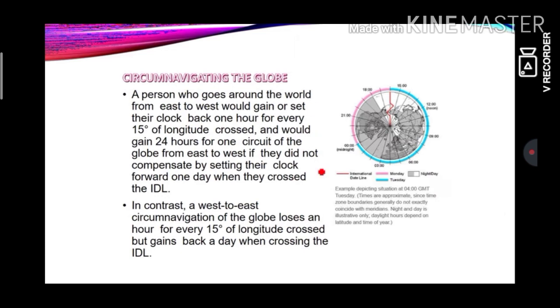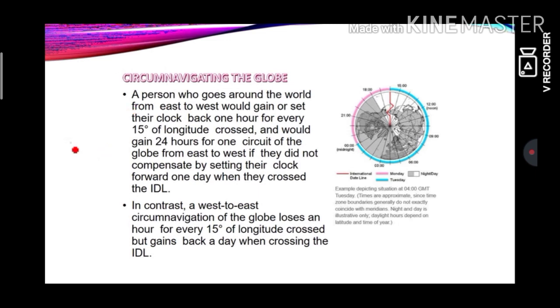Circumnavigating the globe. Now a person who goes around the world from east to west, pay attention children, east to west would gain or set their clock back 1 hour for every 15 degree of longitude crossed and would gain 24 hours for one circuit of the globe from east to west. If they did not compensate by setting their clock forward one day when they crossed the dateline, they would not be getting the proper local time.